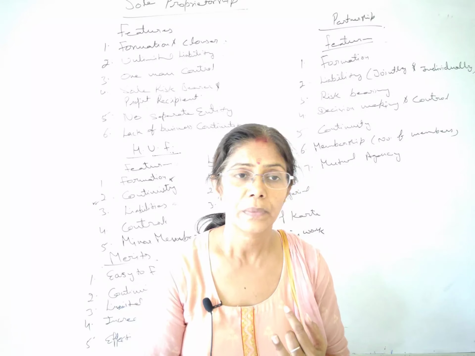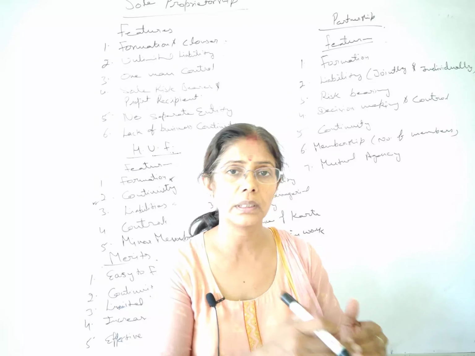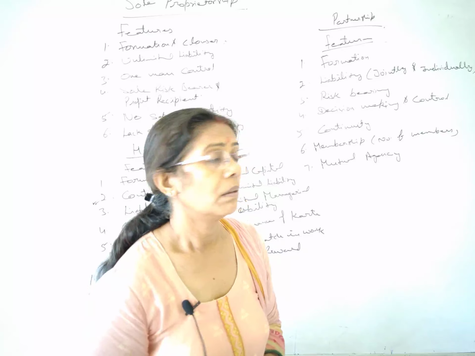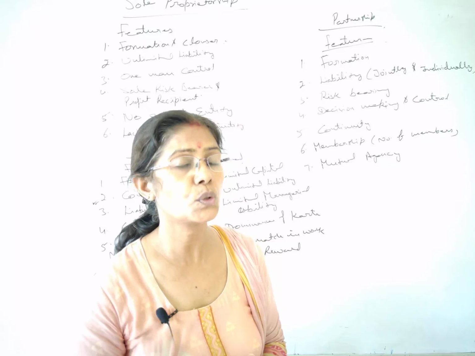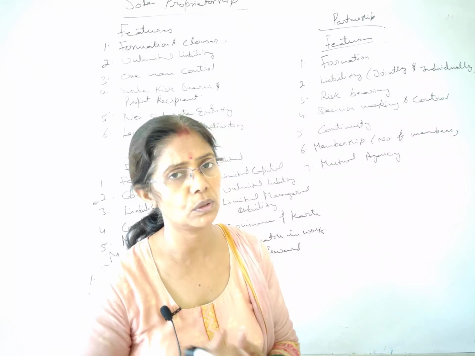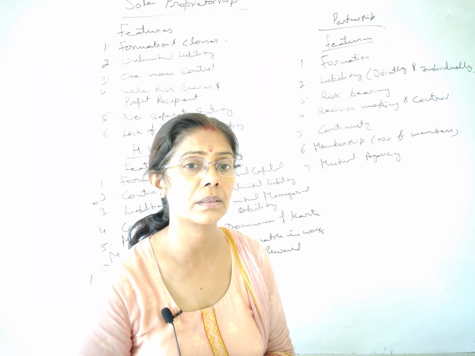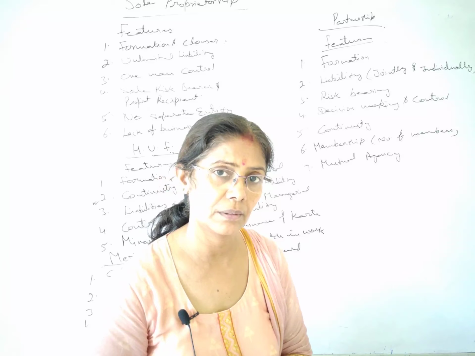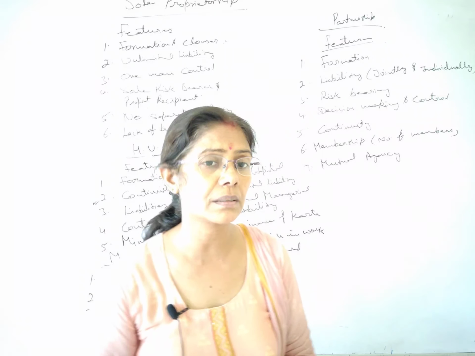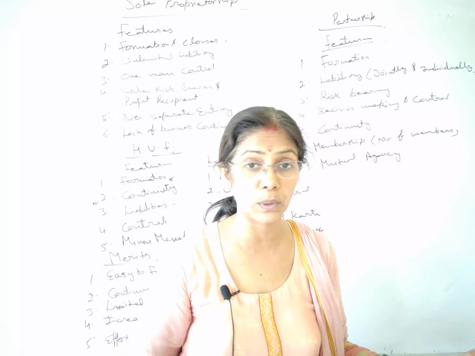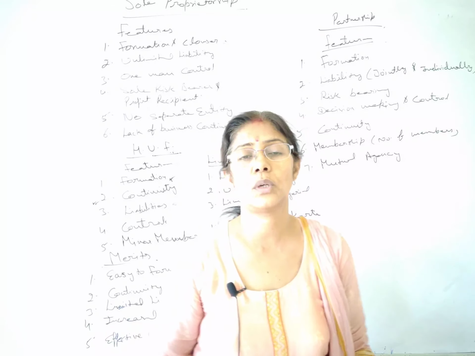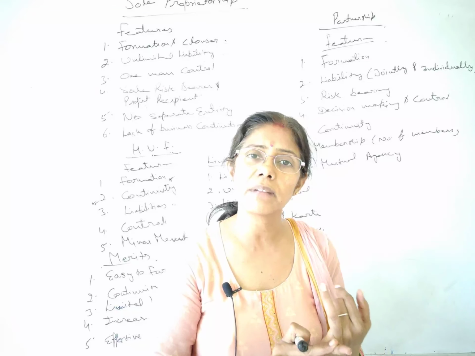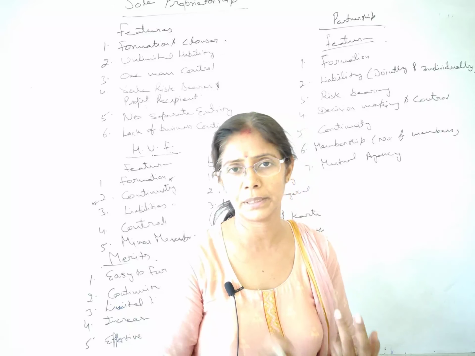Agreement is a must. Now the agreement can be oral, it can be written also. What happens with the oral? It's not advisable. Of course you can have the oral, but don't go for the oral agreement because there is no proof of that. I have talked about a 1 lakh salary with my partner. My partner says no, we didn't decide that. What is the proof? Where is it written? So I don't have any proof. Okay. So it's always advisable to have the agreement in writing.